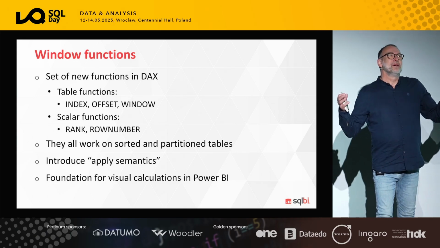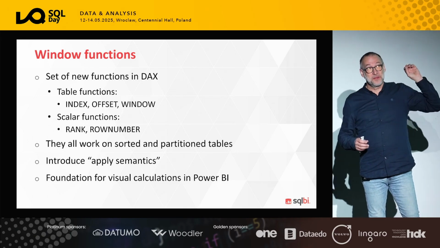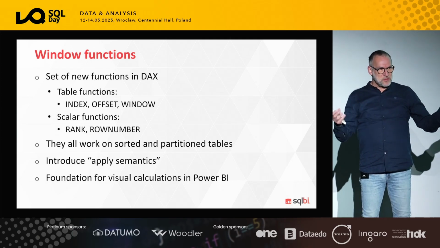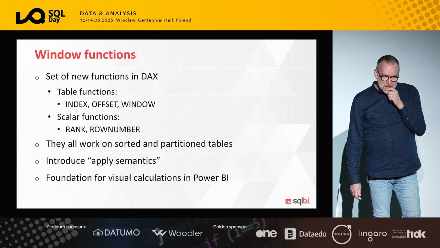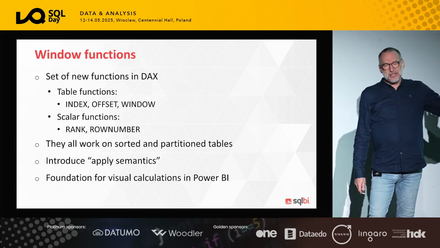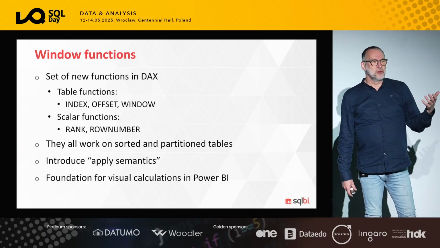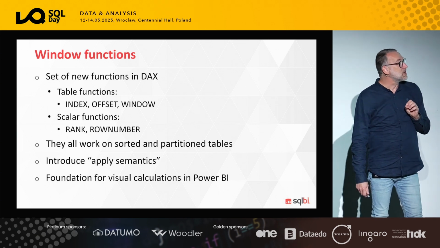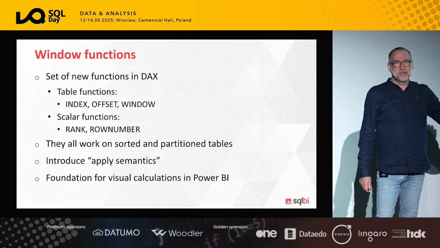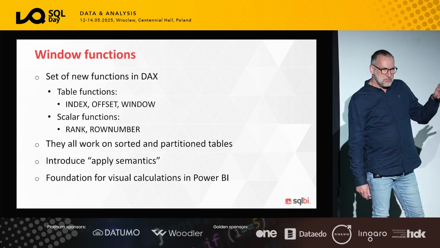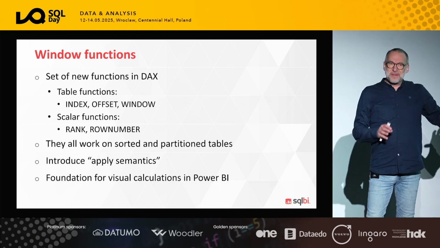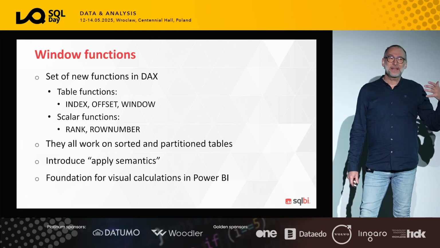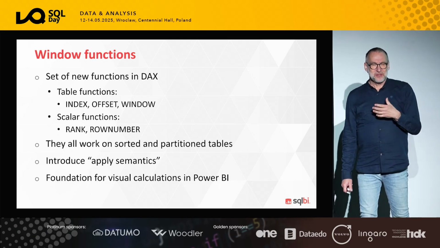If you think about checking, for each customer, the value of its current order and comparing it with the previous order, it's an expression that you can write in DAX, but it's not easy. And not only is it not easy, it's also going to be very slow because you need to use filter and complex functions. Whereas with the window function, you obtain the same goal in a very simple and very fast way. So using them is not really hard. Where they become really hard is in understanding exactly how they work, because they work like magic.